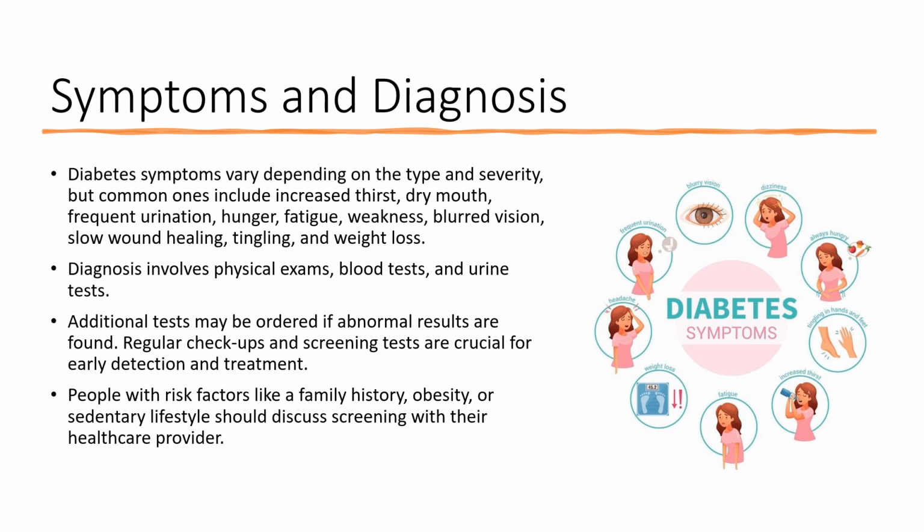Diagnosis of diabetes typically involves a combination of physical exams, blood tests, and urine tests. A healthcare provider may order a fasting blood sugar test, which measures the amount of glucose in the blood after an overnight fast. If the results of this test are abnormal, additional tests may be done to confirm a diagnosis of diabetes. These tests may include an oral glucose tolerance test or a hemoglobin A1C test, which measures a person's average blood sugar levels over the past 2 to 3 months.